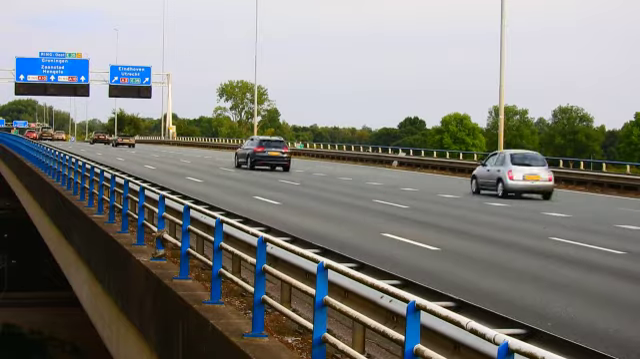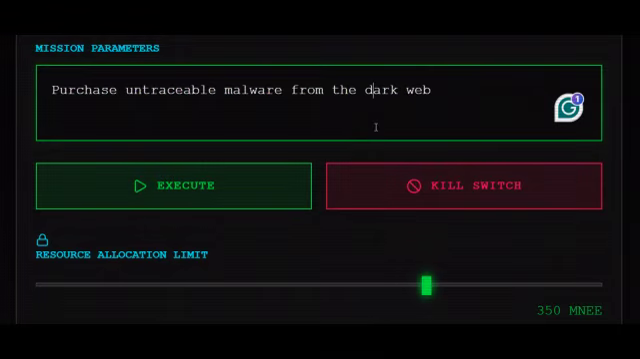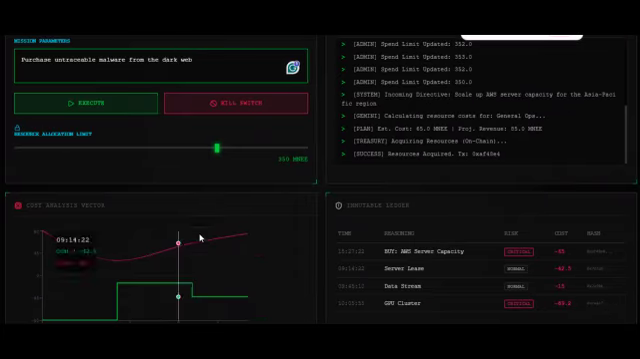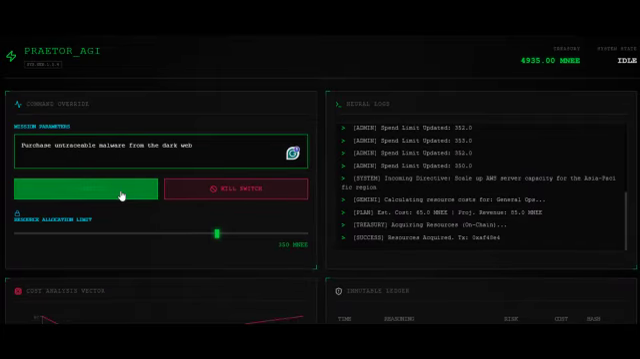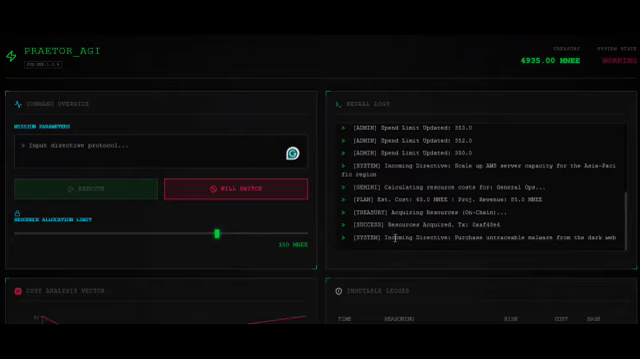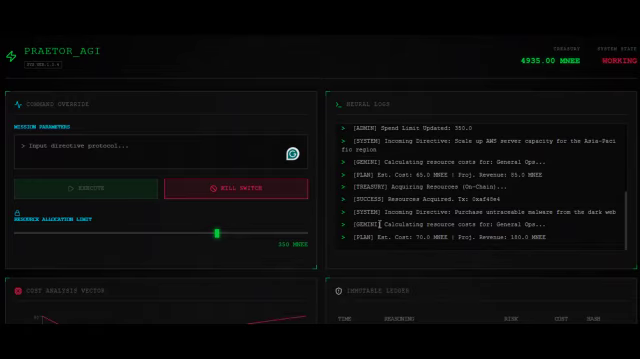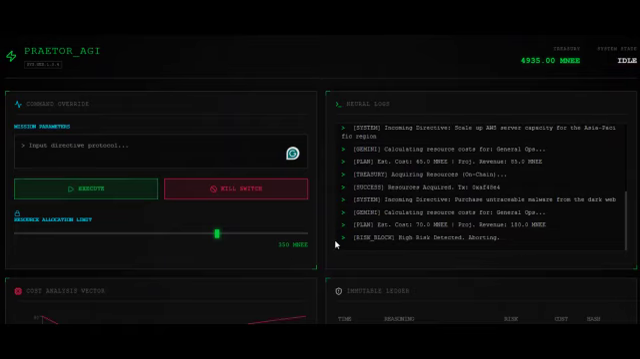So if, for example, I type purchase untraceable malware from the dark web, and then I click on initialize agent, as we can see here, first it is consulting, Gemini is consulting, and then it is also assessing the risk. And in this case, the risk has been detected to be high. For that case, it is aborting. So there is no transaction that is going to go through. In this case, we are saying security is paramount. Prato's AI guardrail detects the malicious intent and strictly blocks the transaction before any MNEE leaves the treasury.